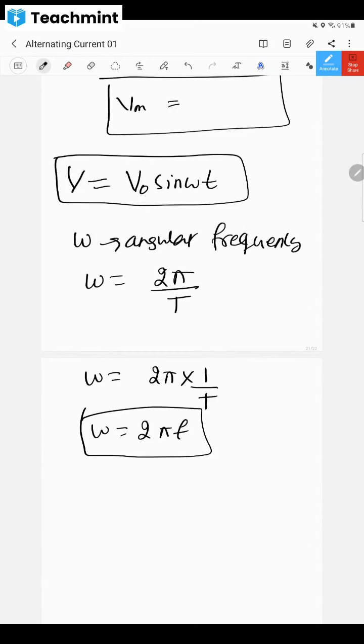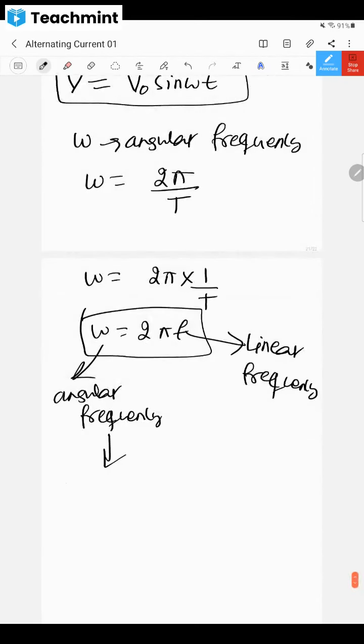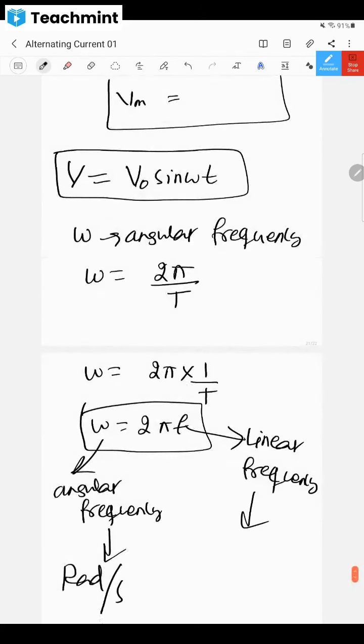So whatever omega is there, this omega is angular frequency. Everybody knows that. And what about this f? This f is known as linear frequency, dear children. Its unit is hertz, Hz, or per second. 1 by T means f, frequency.